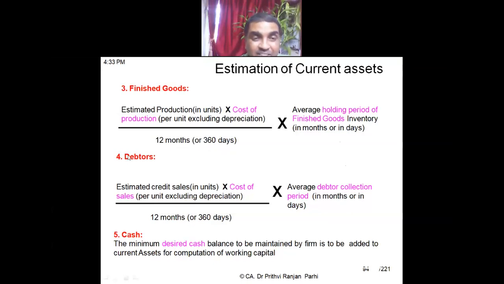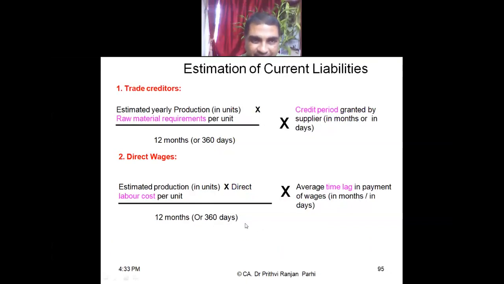For debtors, how to calculate estimated credit sales: multiplied with cost of sales excluding depreciation, multiplied with average debtors collection period. Cash, as discussed in the last question, whatever is desired we added. Cash can be added here also.